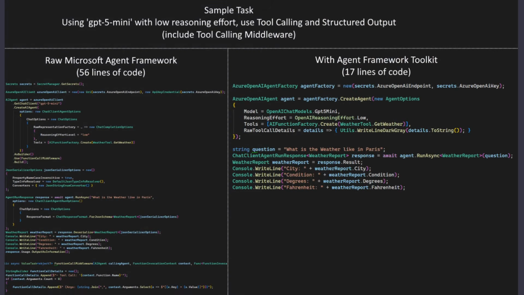So for example, if you want an agent that can do all kinds of advanced stuff, you might end up with 56 lines of code just to set that up, while my opinionated packages say, yes, I know that you are a generic tool, but I know that I'm working only with Azure OpenAI.